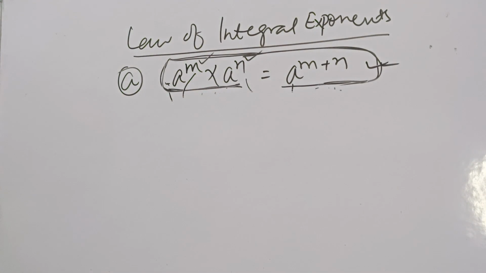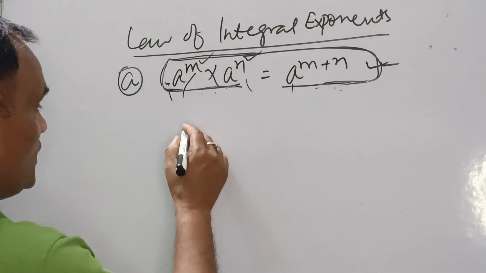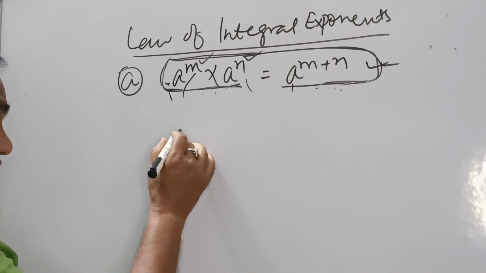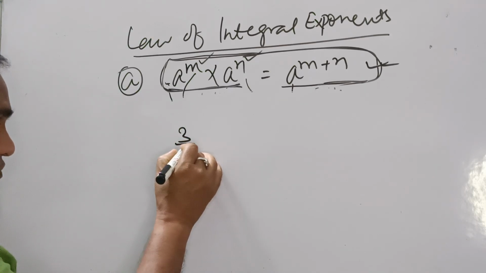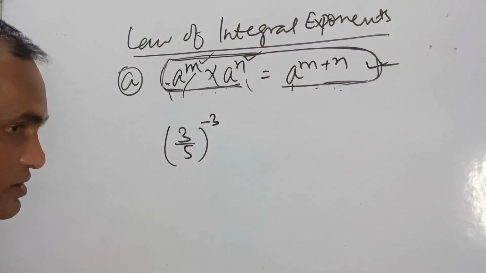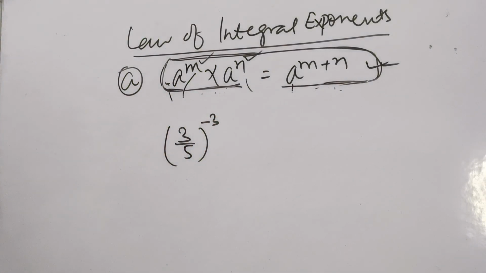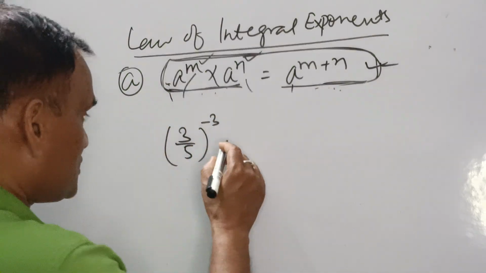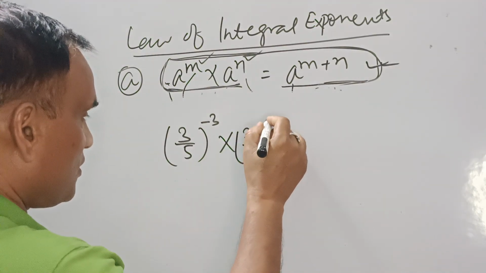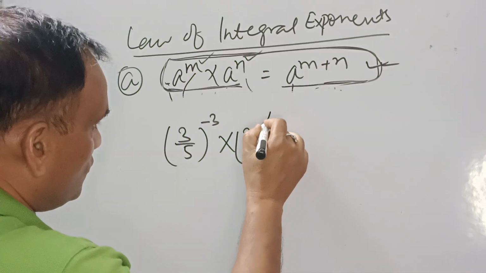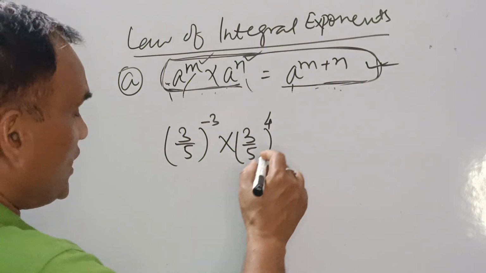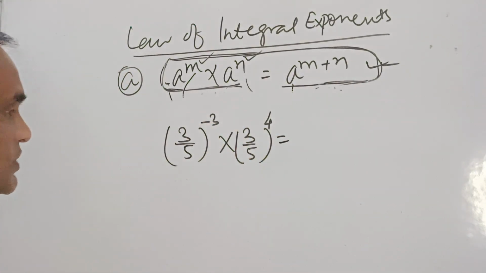What is that example? Suppose here it is, I will take something different: (3/5) to the power minus 3, right? This is a different sum, with a minus, into again (3/5) to the power 4. So what will be the answer now?